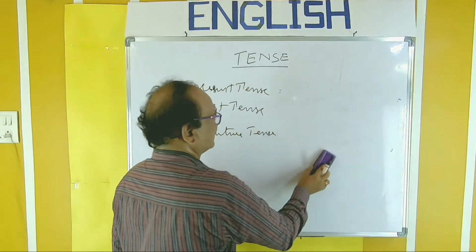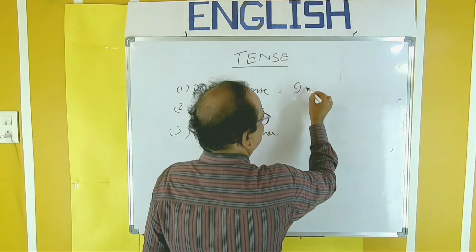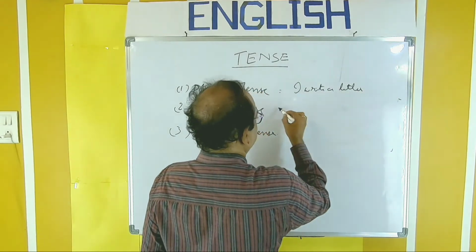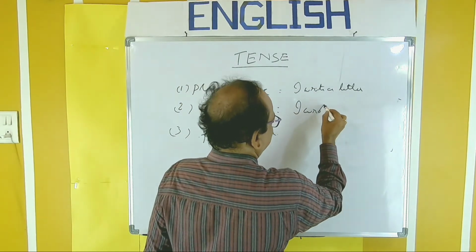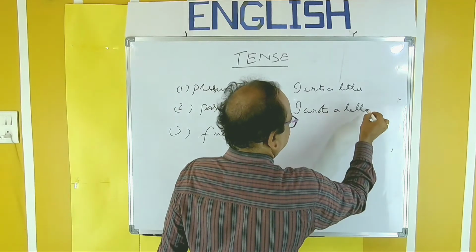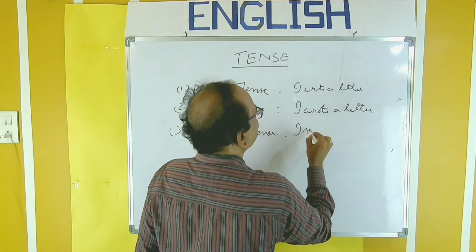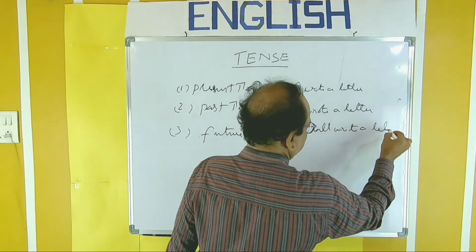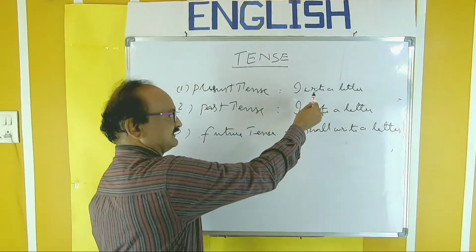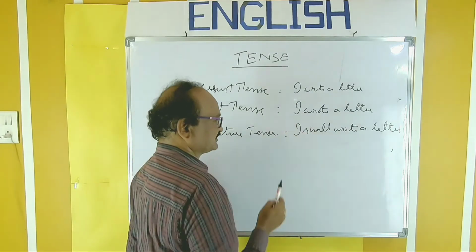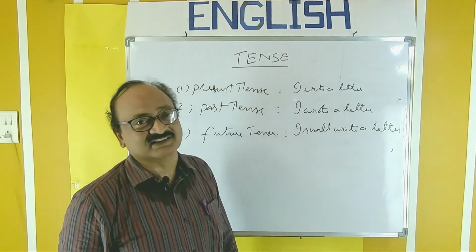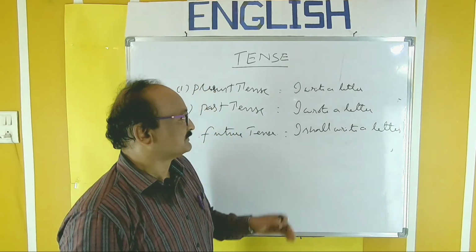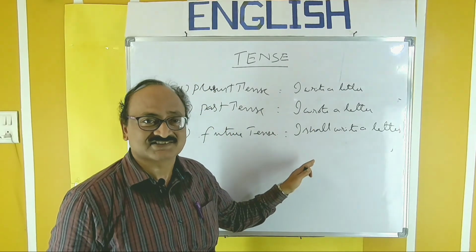Just observe the examples once again. Here, I write a letter. Here, I wrote a letter. Here, I shall write a letter. So like this. Here, V1. This is V2. Of course, shall plus V1. So we'll discuss all those things later. So like this. Present tense, past tense, future tense.